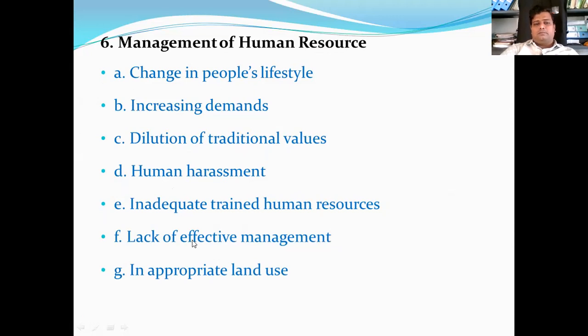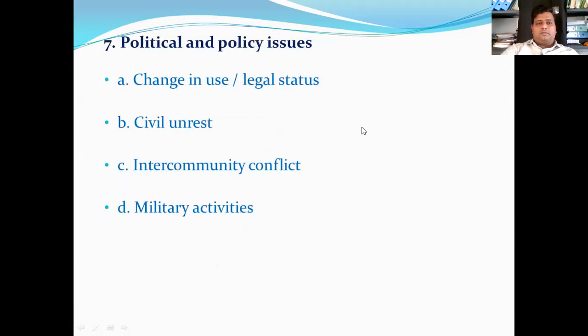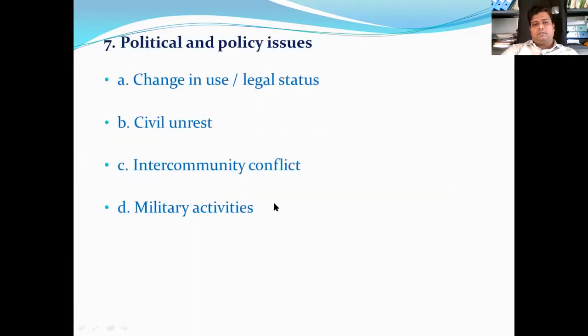Nowadays, we are facing inappropriate land use, which also affects the loss of biodiversity. And here are some political issues, like change in use or legal status of land, and others like civil unrest in some areas, inter-community conflicts, and military activities that are also responsible for the loss of biodiversity in a particular area. Okay, next topic we'll discuss the further points.